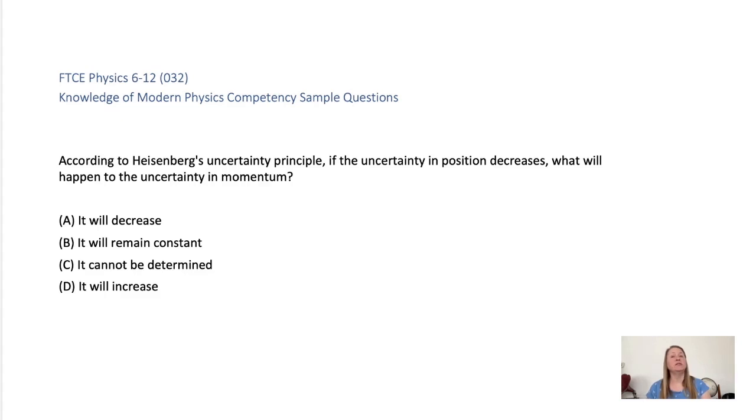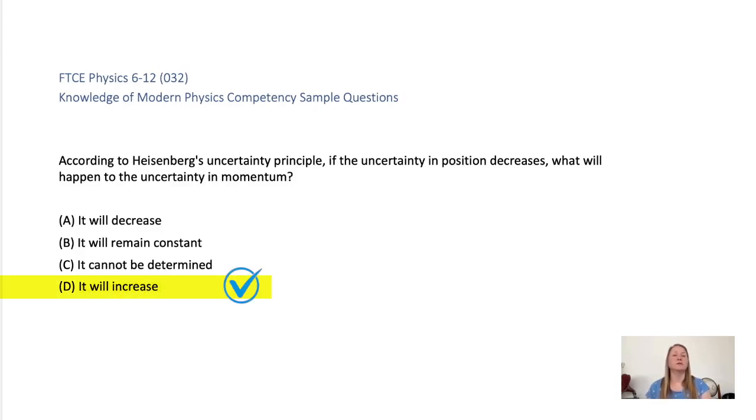A, if position uncertainty goes down, momentum certainly must go up. B, the uncertainties are connected. One changing affects the other. C, it can be determined. The uncertainty principle gives a clear rule. The correct answer is D.